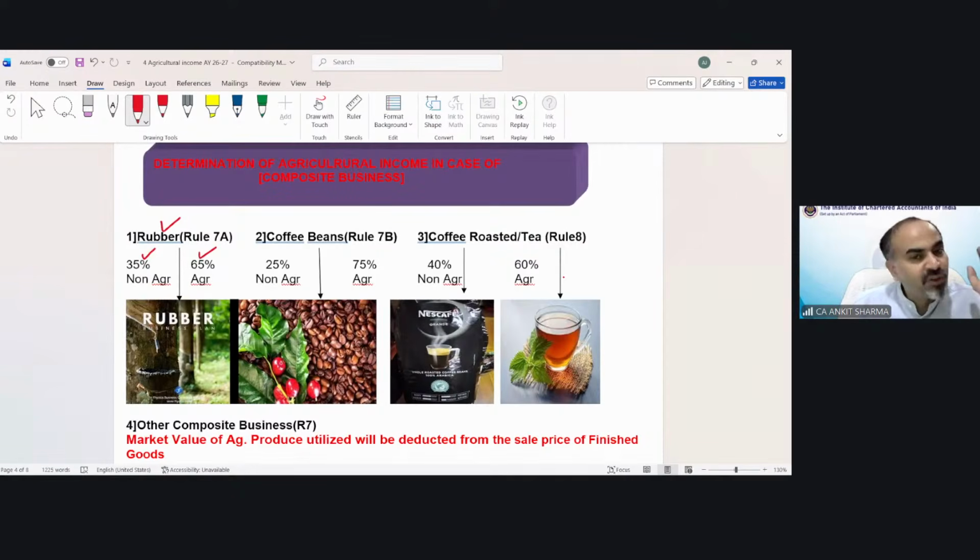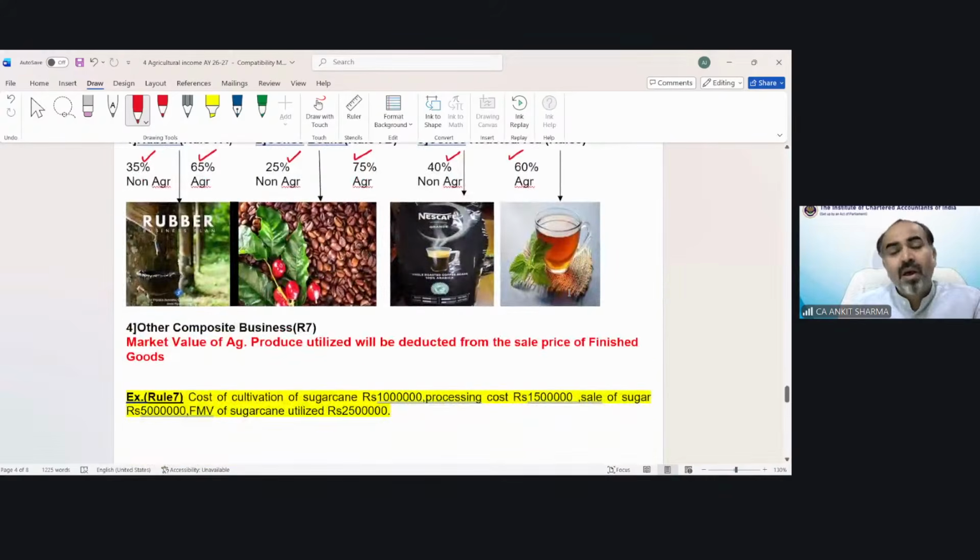would be agricultural. If that is a coffee bean business, 25% of profit would be non-agricultural, 75% would be agricultural. If that's roasted coffee or tea, then 40% non-agricultural, 60% would be agricultural. Those that are agricultural are going to be exempted, and those that are non-agricultural are going to be taxable. But the problem is this, only 3 businesses have this specific percentage.